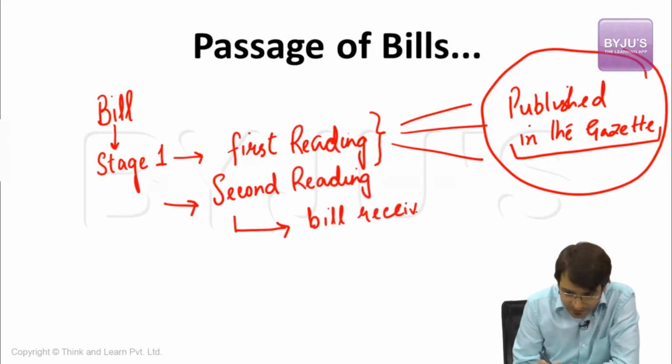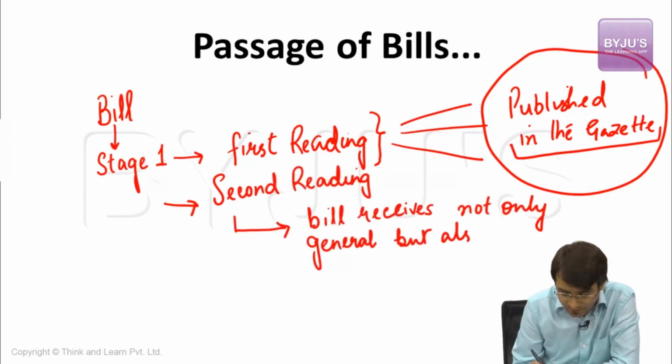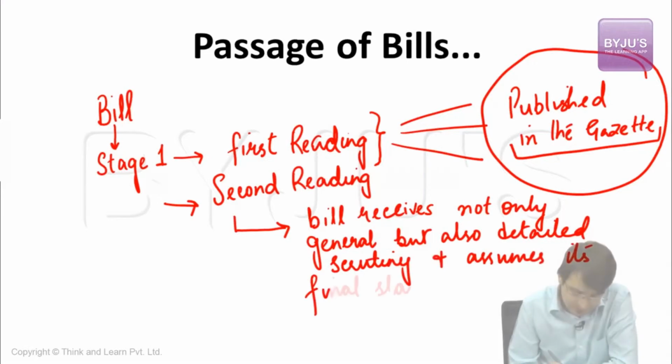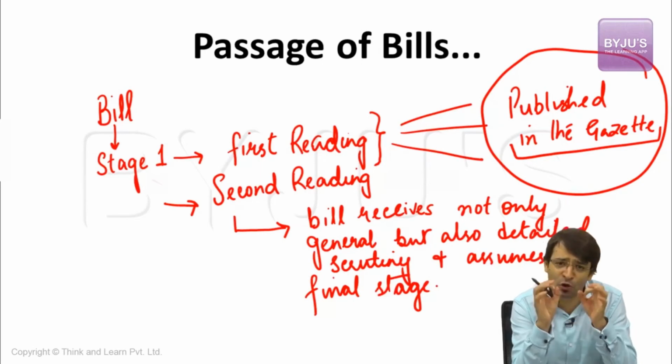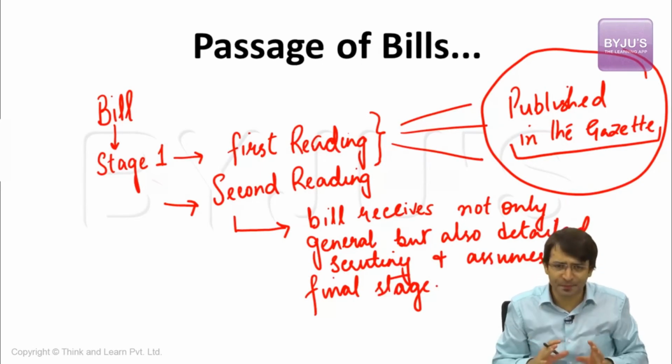During this stage, the bill receives not only general, but also detailed scrutiny and assumes its final stage. That means this is the most important stage in the passage of the bills. The most important stage is the second stage, where the bill assumes its final shape. How? Let's talk about that.